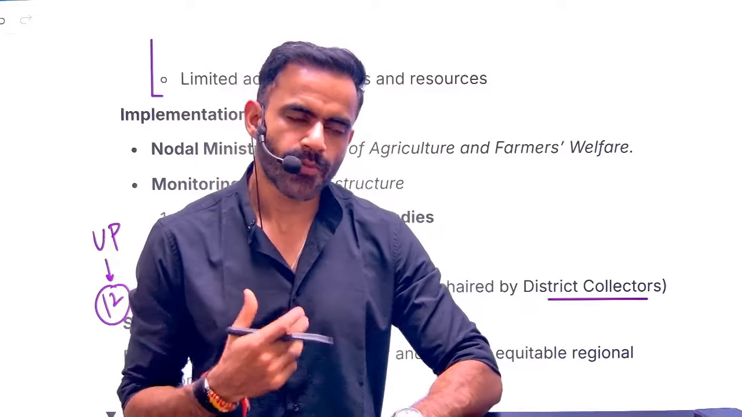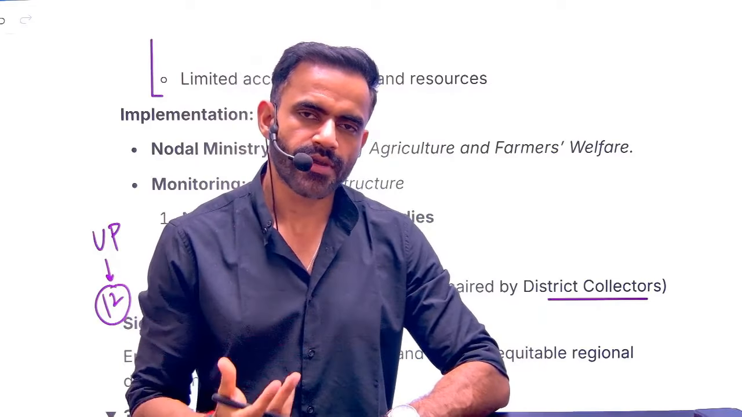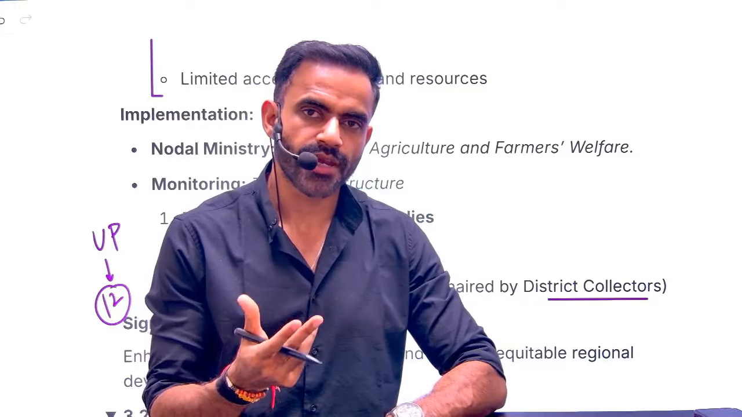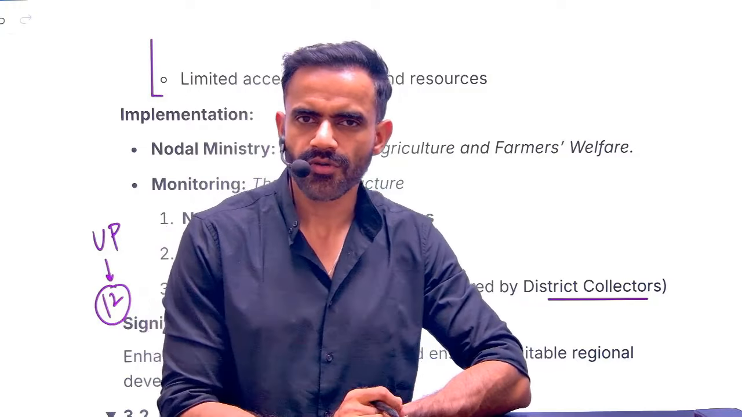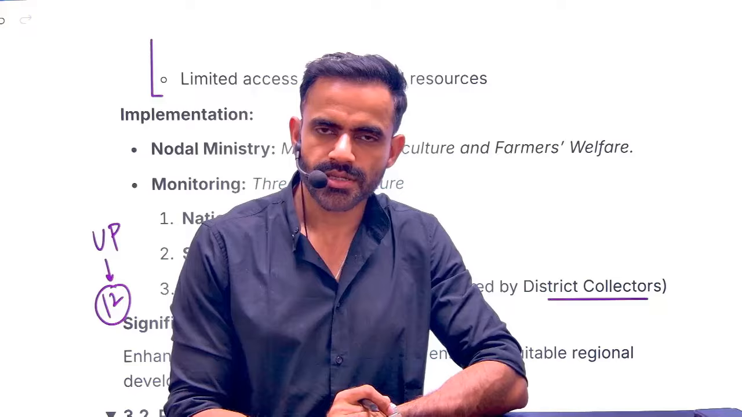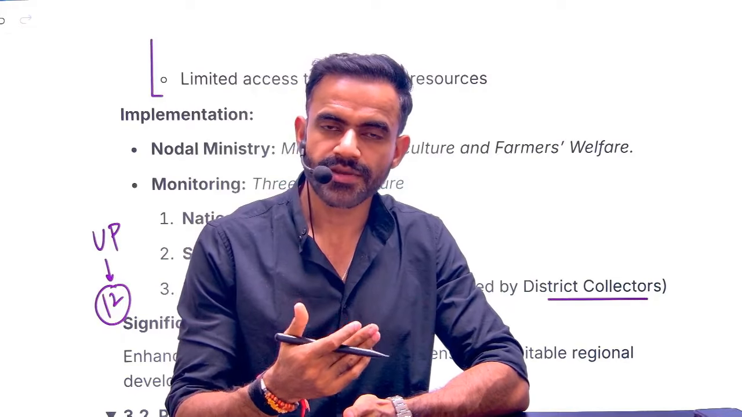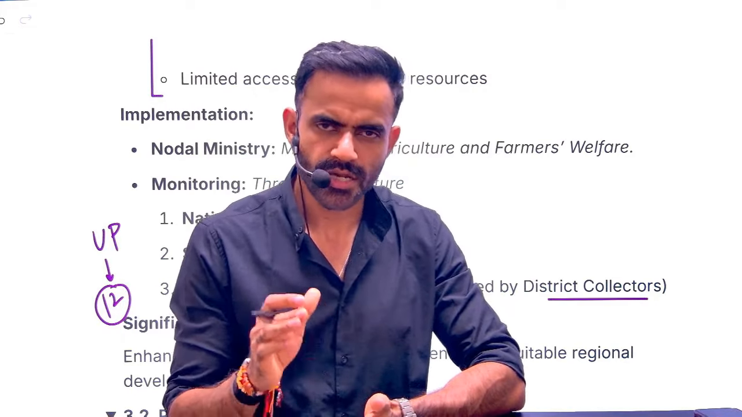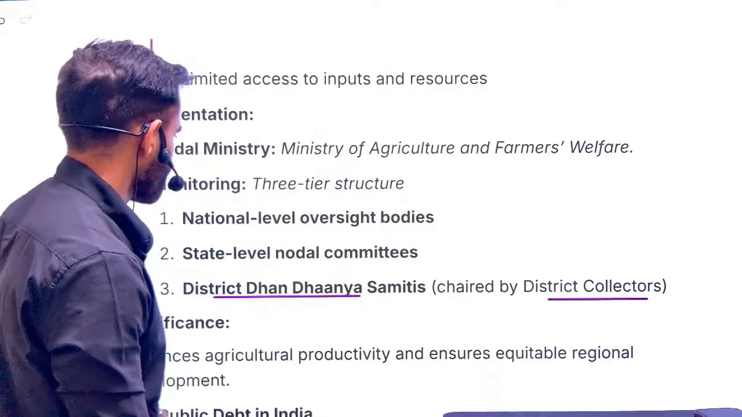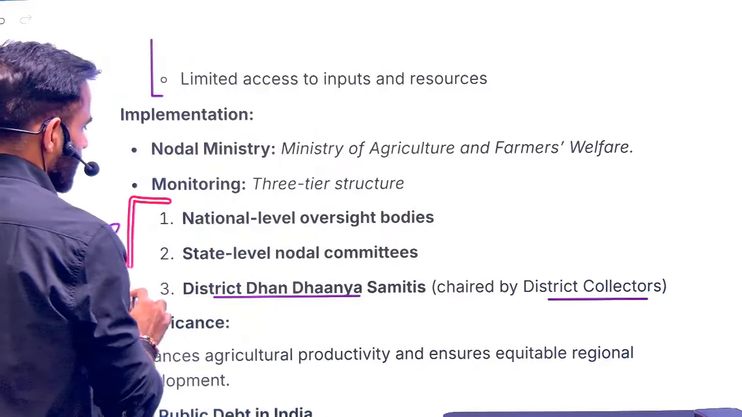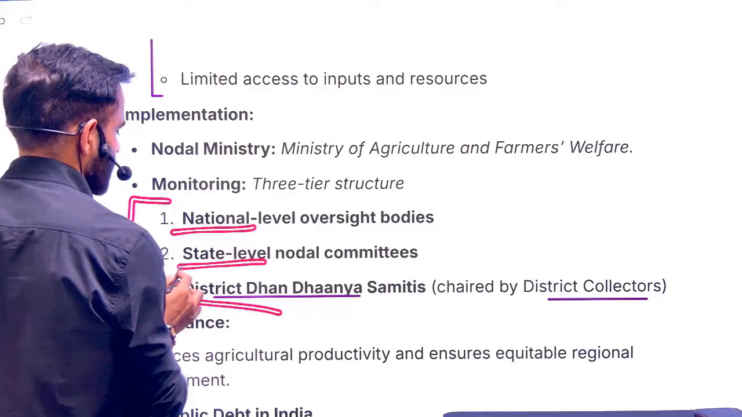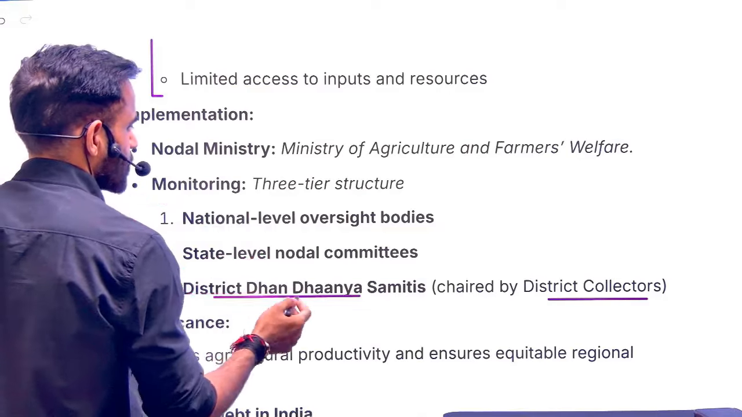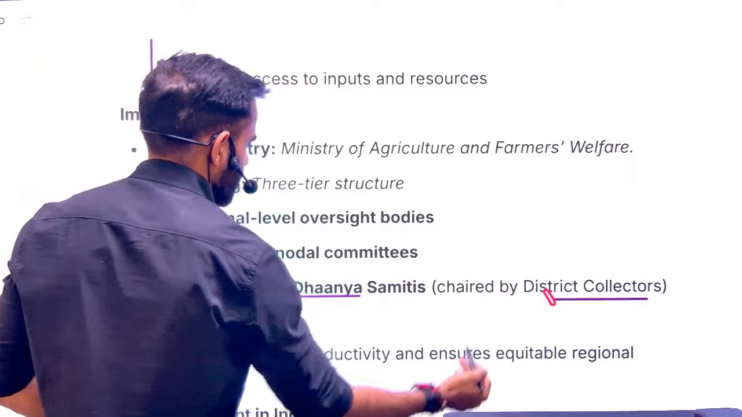Okay. Now the problem is that the majority of our area is rainfall based, means they are dependent on rainfall. That's why it is sometimes not possible to cultivate 2 crops, and that's why the cropping intensity is less than 2. Now there will be 3-level monitoring, at national level, at state level, and at district level, which will be chaired by the DC.